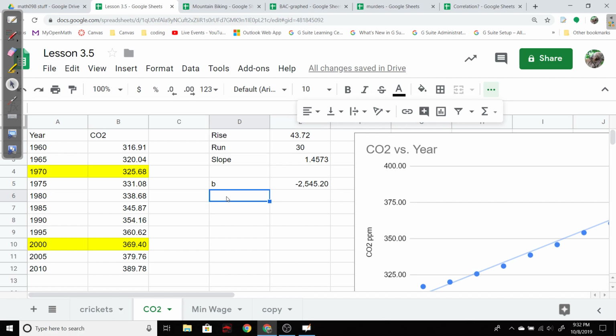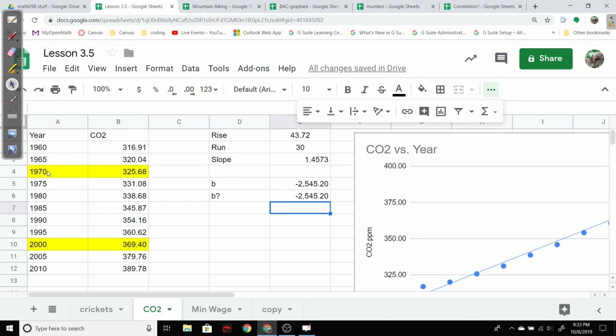Let's see if I got that right by using the other point. So let's check. So the other way, I'm just going to plug in these two. So that number minus 1.4573 times the year. And I should find I get about that same crazy number. Okay. So that's a crazy looking number. So how do we deal with that?